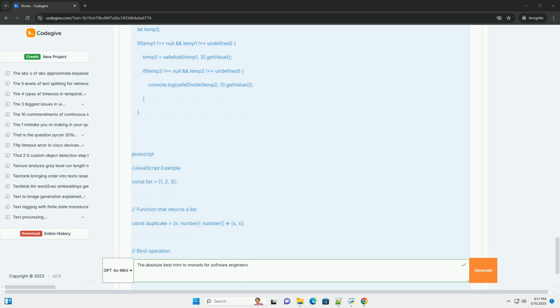Error handling. Functions can throw exceptions or return error codes. This requires try, catch blocks or explicit error checking logic, cluttering our code. Asynchronous operations. Fetching data from a server, reading from a file, or waiting for user input are asynchronous. We need mechanisms like callbacks, promises, or async/await to manage them. State management. Functions might modify global variables or external state. This can lead to unpredictable behavior and make it hard to reason about code.